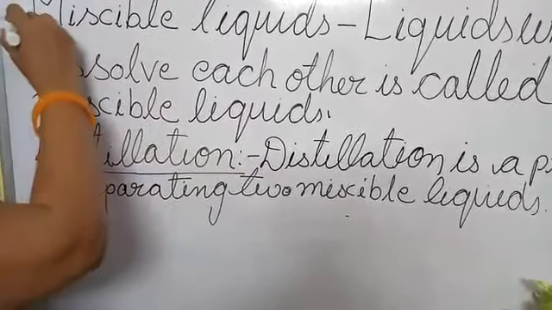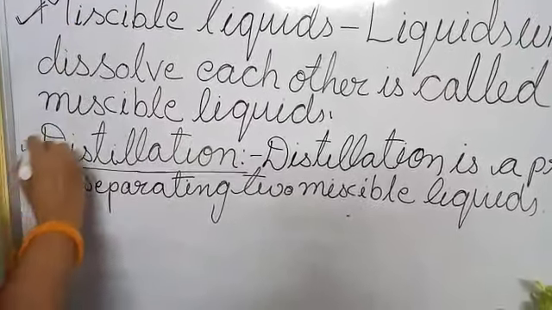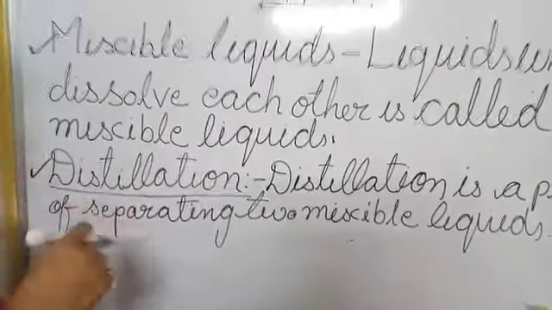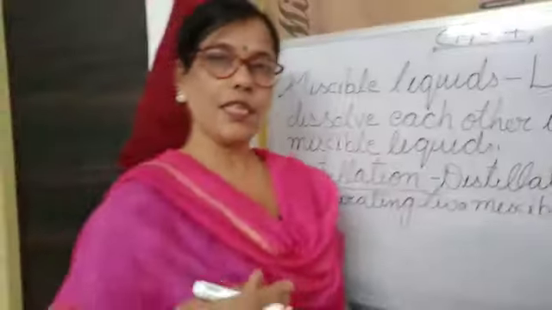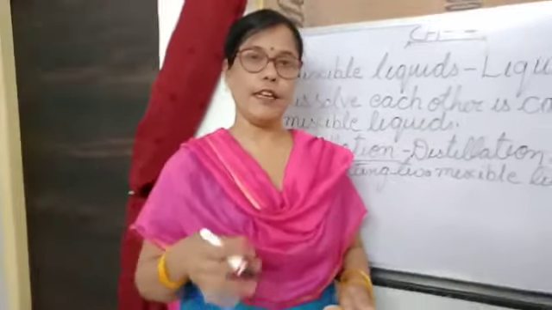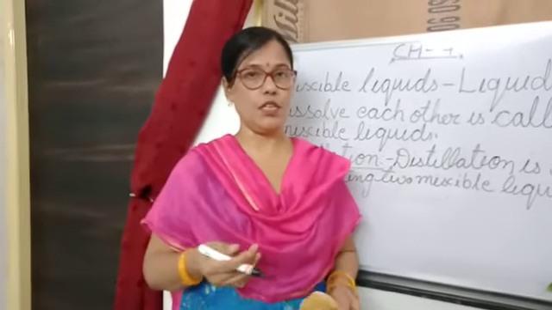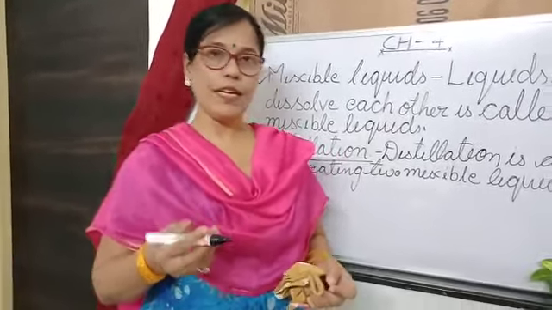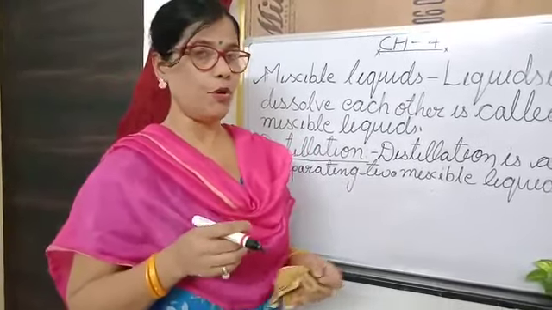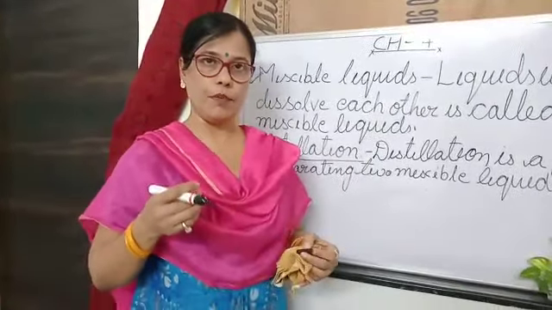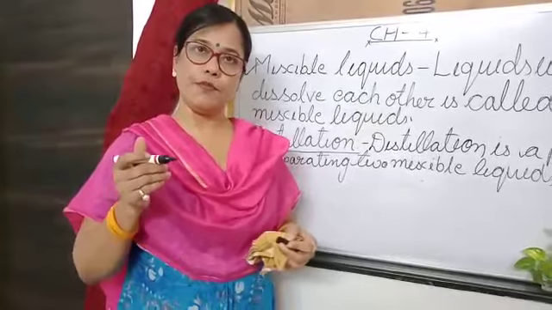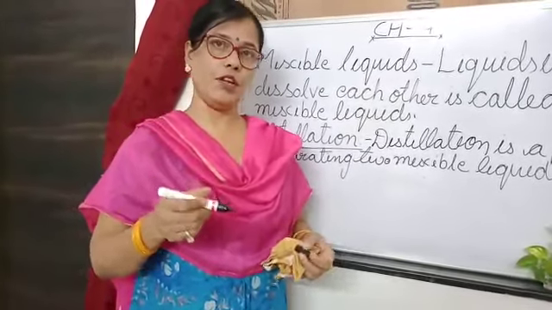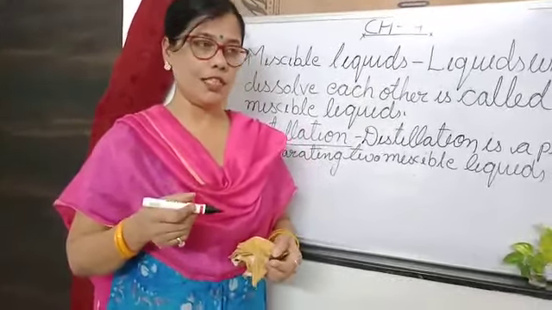I have defined miscible liquids and what distillation is, and how the distillation process goes on. I can't perform an activity or demonstration in front of you, but I will discuss a little on the board how this type of mixture gets separated by distillation.